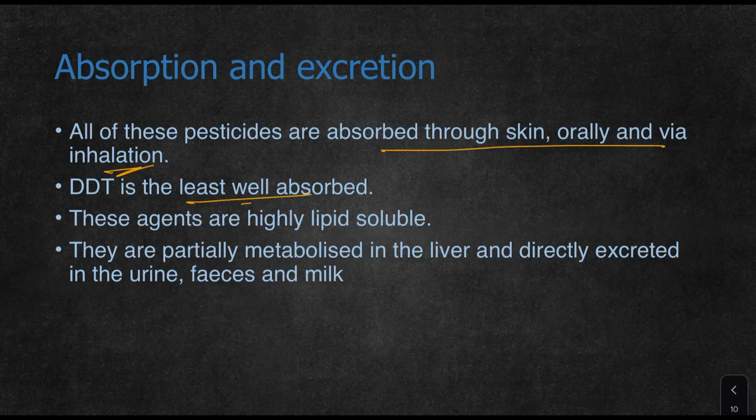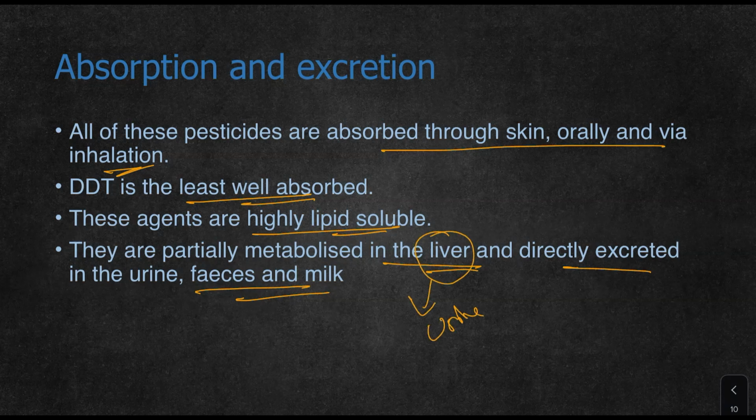DDT is least well absorbed. These agents are highly lipid soluble and can be absorbed from any part. They are partially metabolized in the liver and are excreted in urine, feces, and milk. Similar to organophosphorus, they are metabolized in the liver and excreted in urine through kidney elimination.